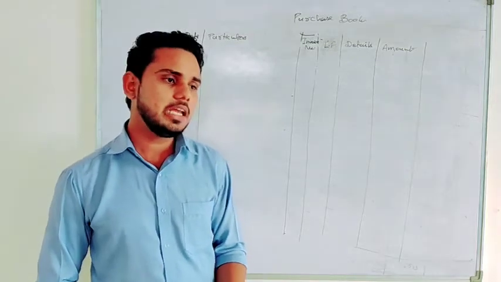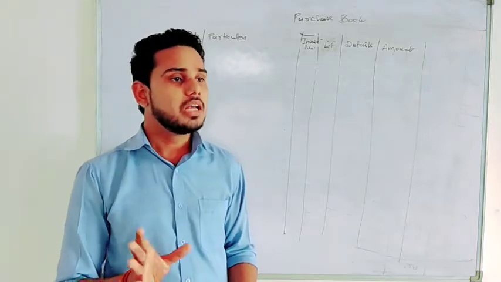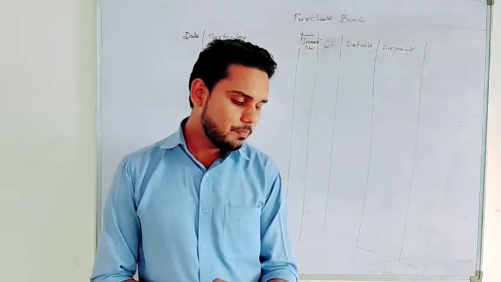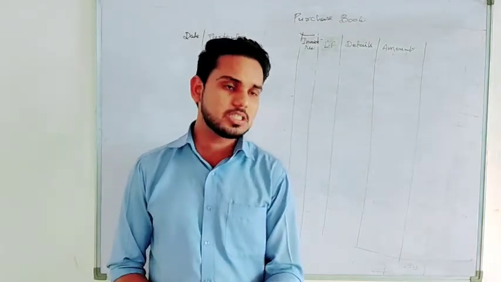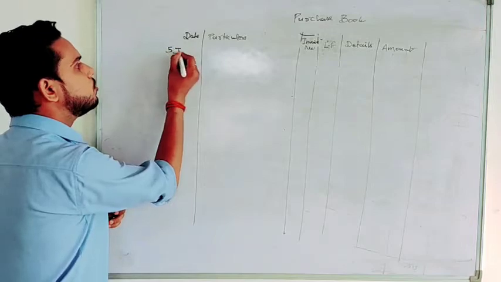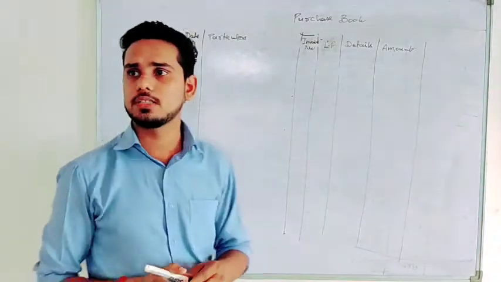Okay. So they are dealing in furniture, so we will record only furniture transactions, and that is only of credit. Okay. So the first transaction is on 5th of June 2017. So we will write in the date column 5th of June. Here we can write only one time, then that will work for all other transactions.